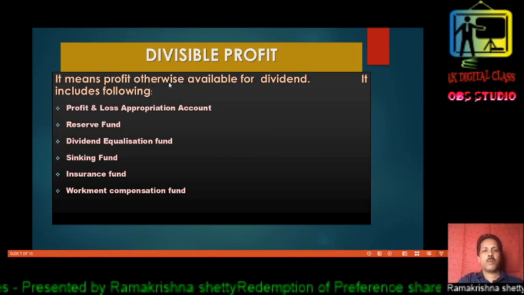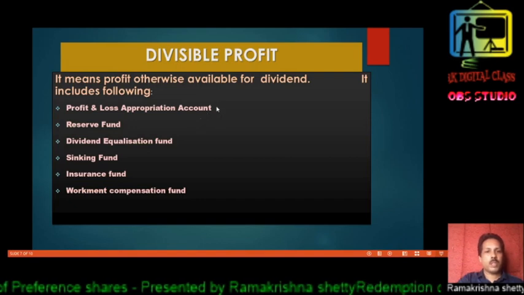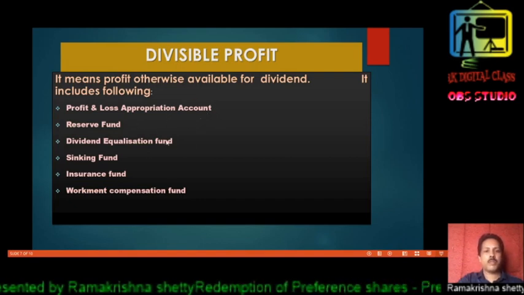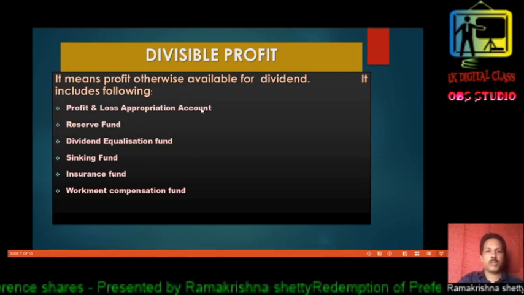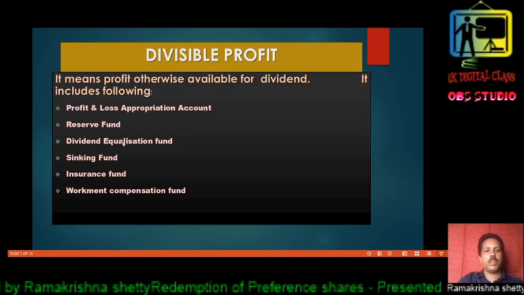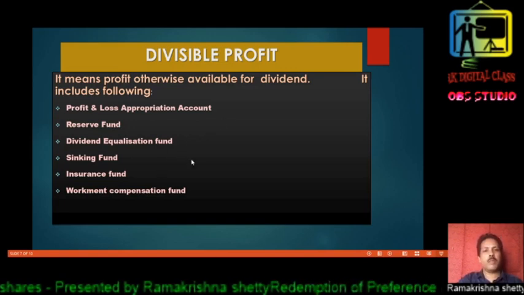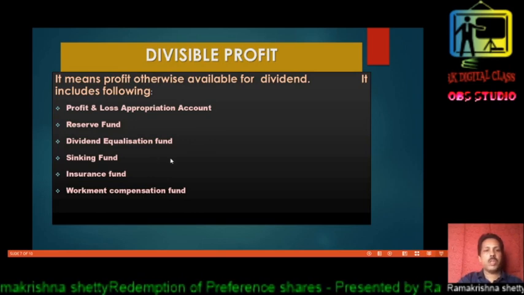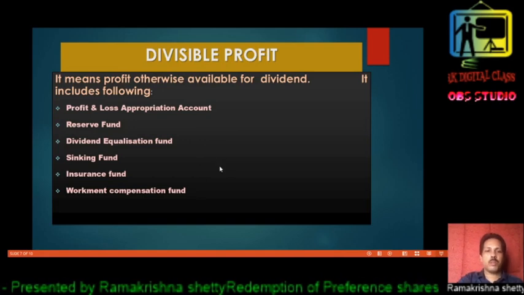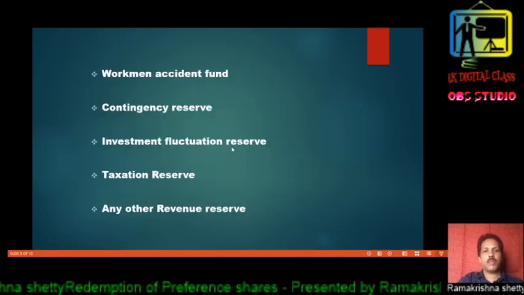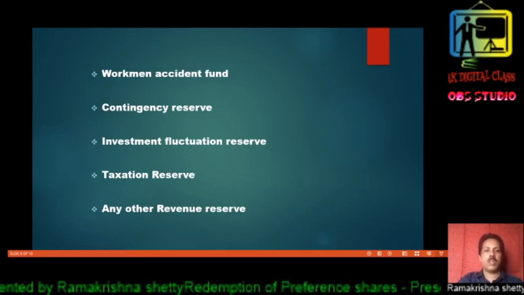Divisible profit is a profit otherwise available for dividend. That means if there is no liability in that fund, then it can be used for payment of dividend. It includes the profit and loss appropriation account, reserve fund, dividend equalization fund maintained to stabilize the dividend, sinking fund maintained for the purpose of redemption of debentures, insurance fund related to payment of insurance premium, workmen compensation fund, and workmen accident fund, which is maintained to face any contingencies due to accident or other problems to the workers,